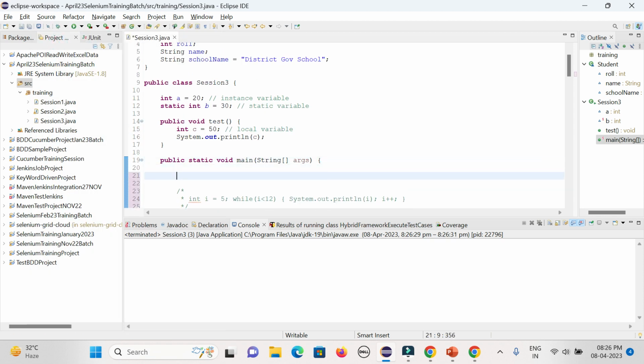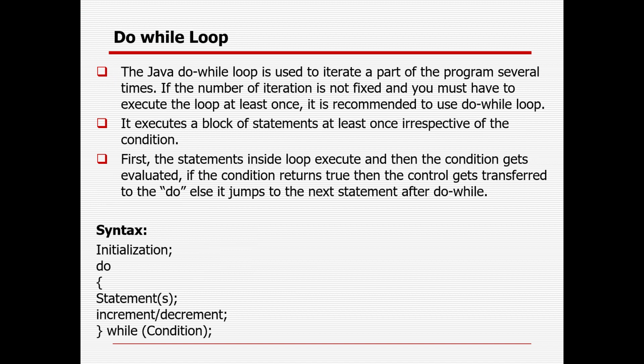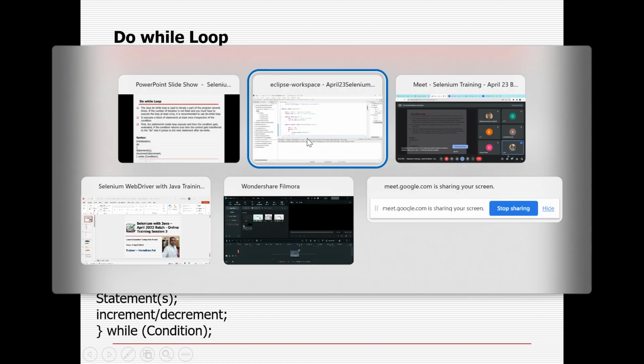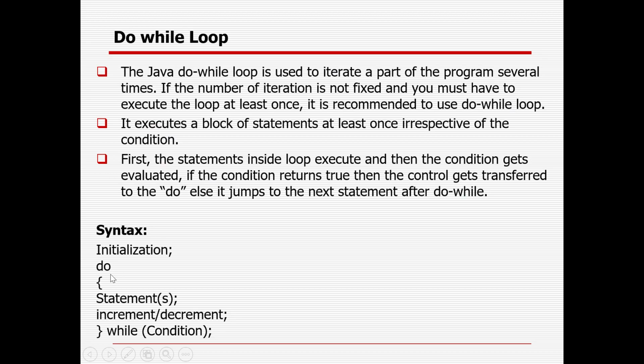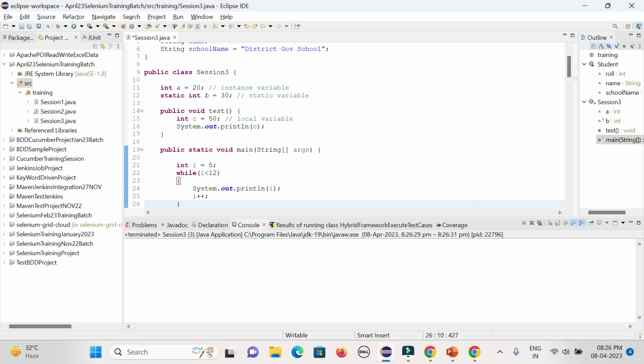And do while means it will execute at least once, right? Whether the condition is matching or not matching. So what is the syntax? Initialization, then do. So here the first thing is that I will be using do, right? Then the body, and then i++, and here you need to give the condition. You need to end with a semicolon, I think, yeah.